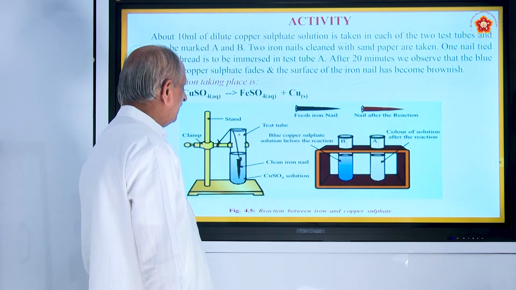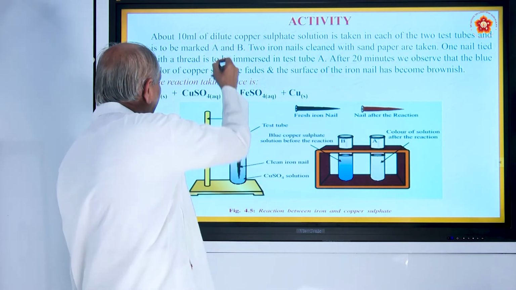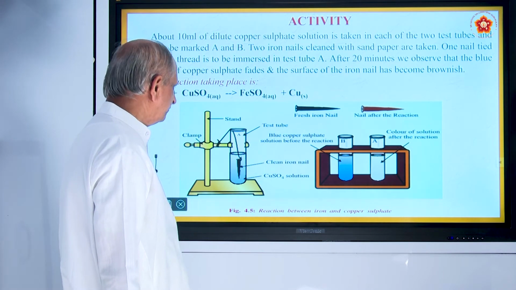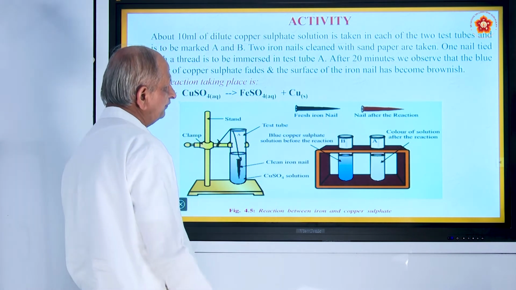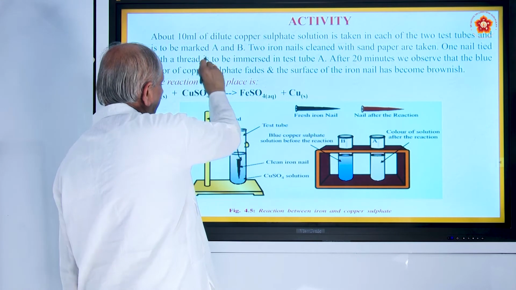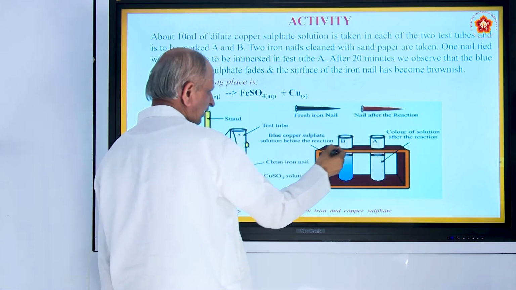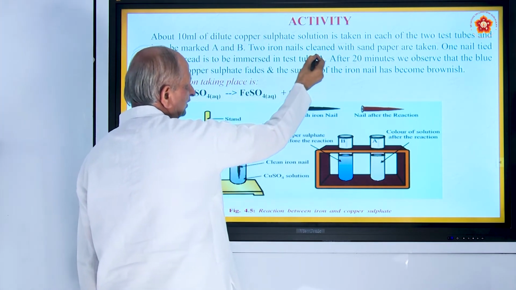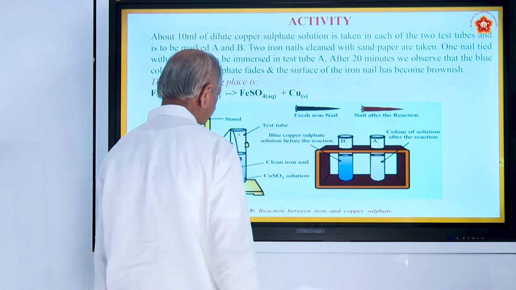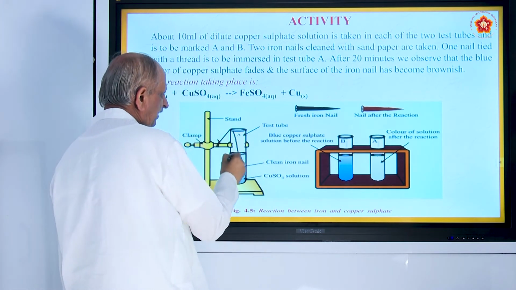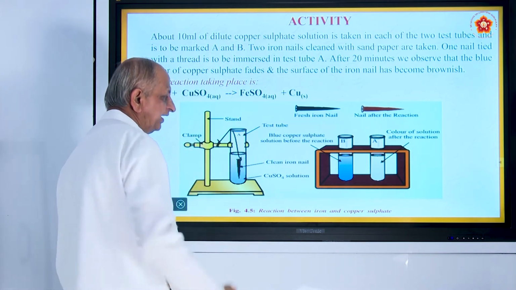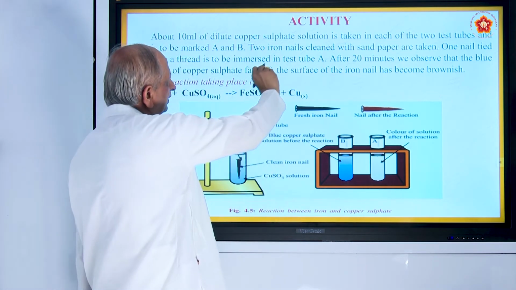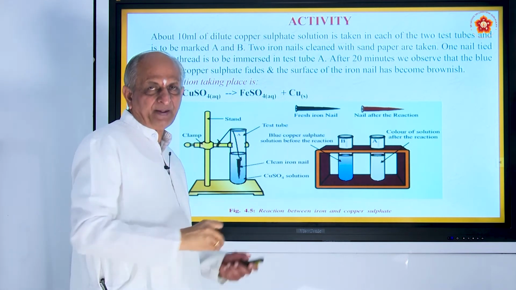So, there is an experiment here. About 10 ml of dilute copper sulphate solution is taken in each of the test tubes, and it is marked A and B. There are 2 test tubes here, A and B. 2 iron nails cleaned with sandpaper are taken. So, this is an iron nail which is cleaned. Clean means what? Free from rust, and that is why you have to rub it with sandpaper. I think you have seen sandpaper.